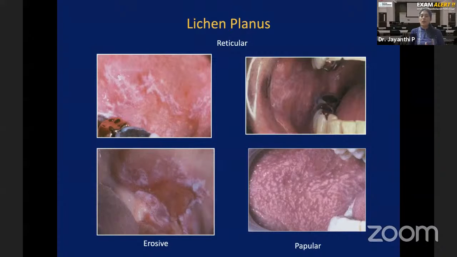For that, again, going back to the basics of normal immunity. If you all remember in your microbiology and pathology, you would have studied about two types of immunity: humoral immunity and cell-mediated immunity. In humoral immunity only, antibodies will be formed. That is when an antigen is entering. Suppose a bacteria is entering. Antibodies will form against the bacteria and these antibodies will destroy the bacteria. This kind of immunity, where antibodies are formed by the B lymphocytes, is called humoral immunity.